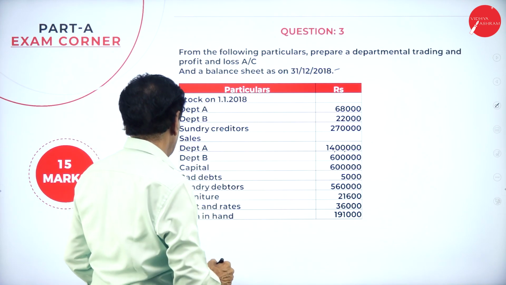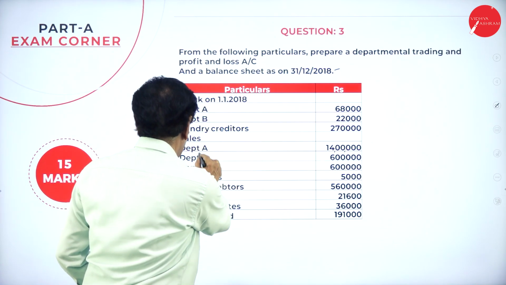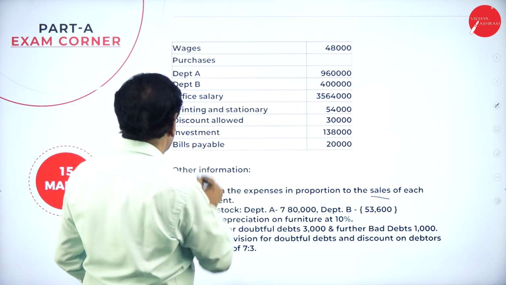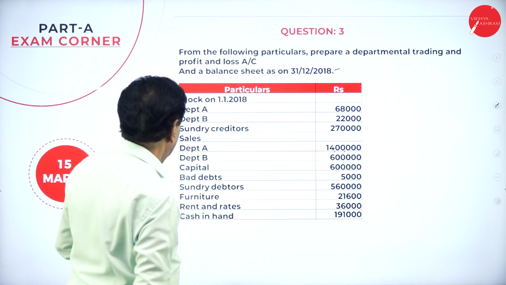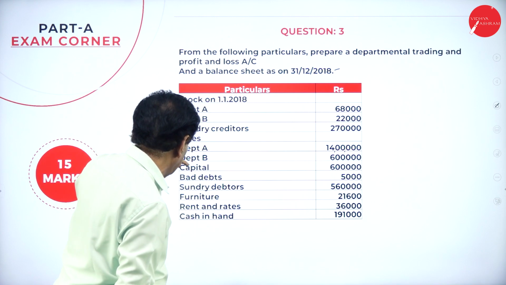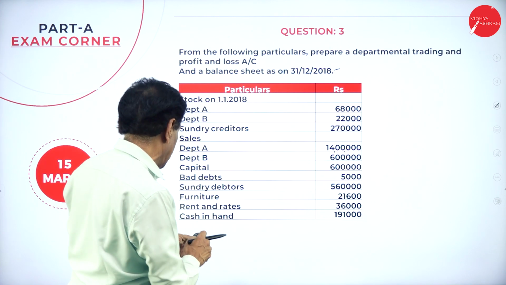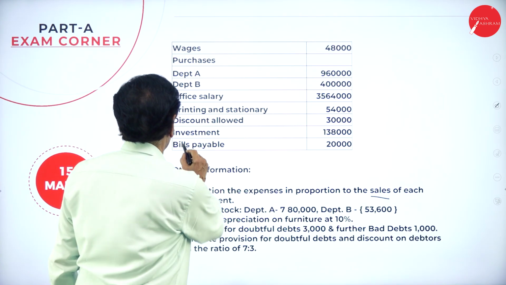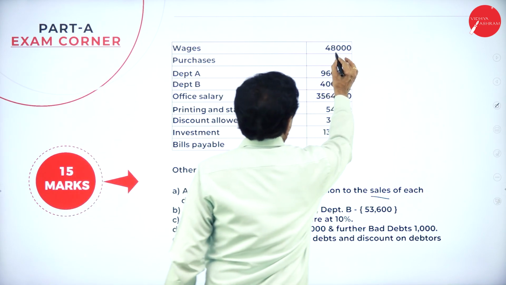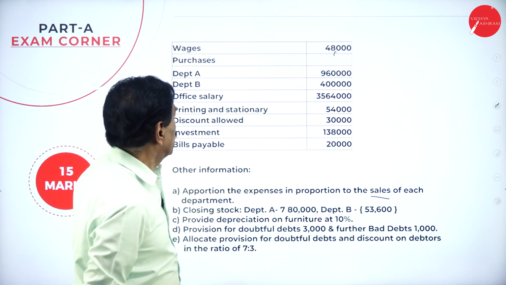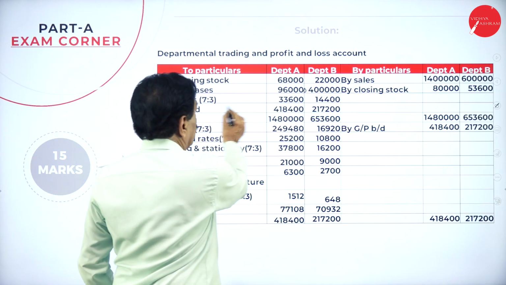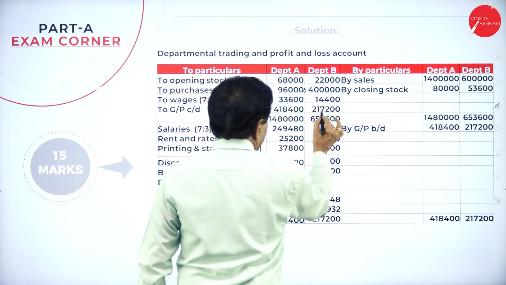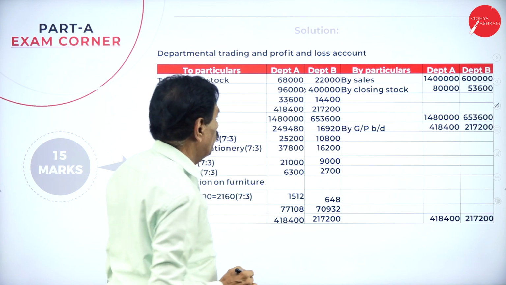It can be divided in the ratio of 7:3. 48,000 in the ratio of 7:3 gives 33,600 and 14,400.